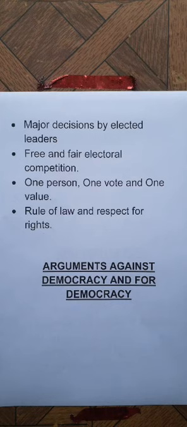Next characteristic, one person, one vote, and one value. In a democratic country, one citizen, one voter of the country, has the power to cast one vote. What will be the value of the different votes? The value of all the votes will be equal. It is not related to how much money one person has, how rich he is. The prime minister of the country and a common citizen have the same value of vote.